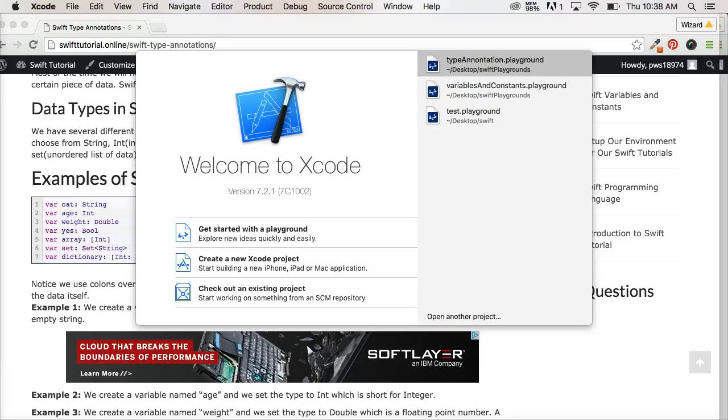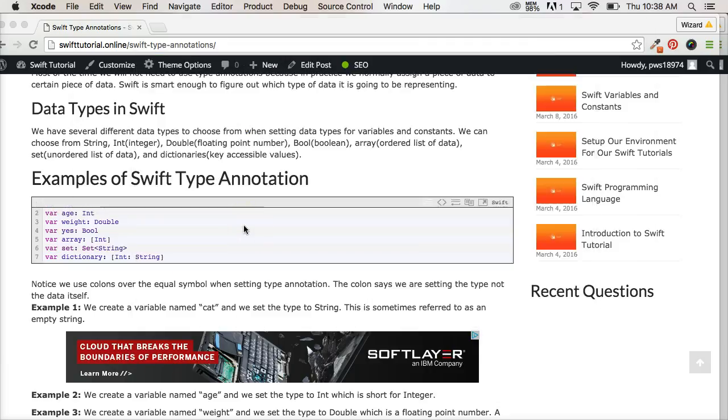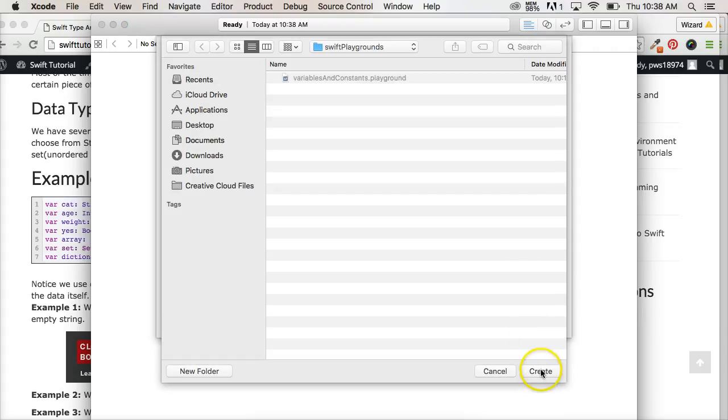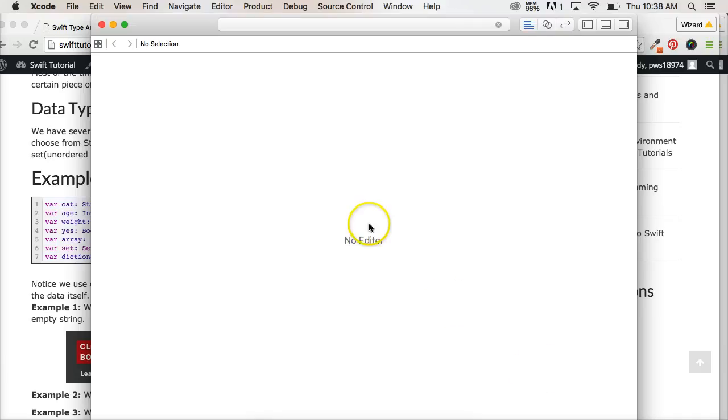All right, so let's open up our playground here, and we're just going to say type annotation. I might have spelled that wrong, but type annotation. Hit next. Great. And waiting for the playground to come up.